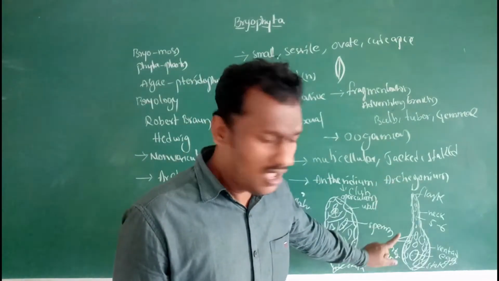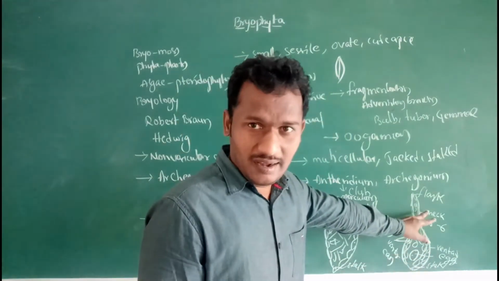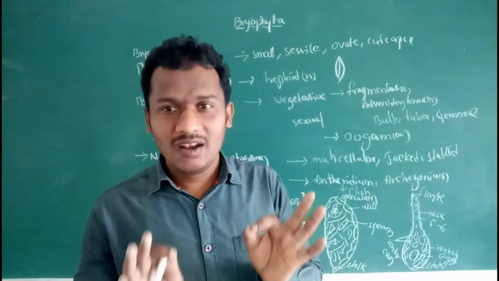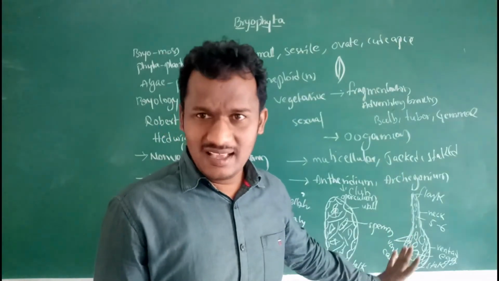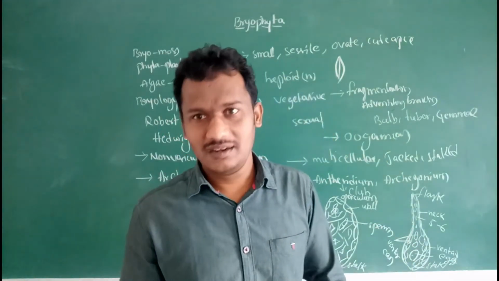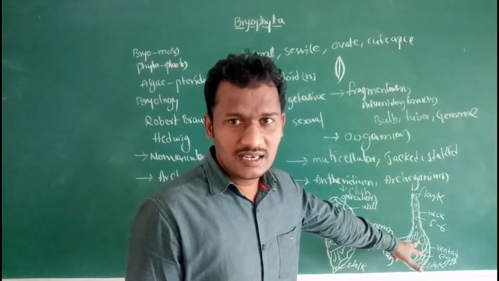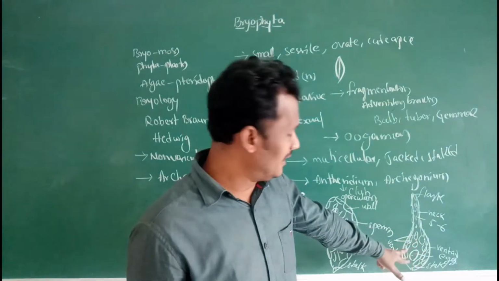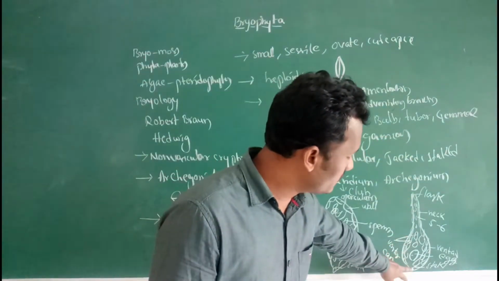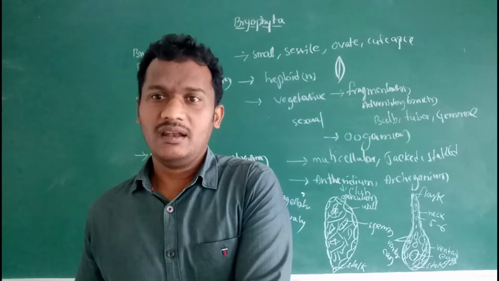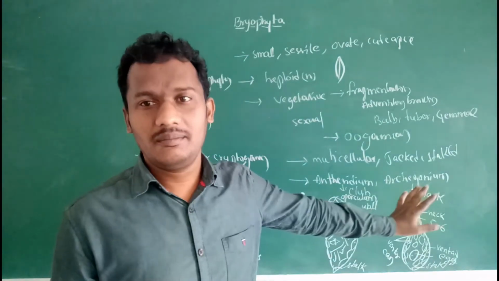Archegonium is flask-shaped, differentiated into stalk, venter, and neck. In the neck, 5 to 6 or 5 to 8 rows of neck canal cells are present. These are sterile cells. In the middle portion, the venter is present, a 1 to 2 layered condition. Within the venter, 2 or 3 venter canal cells are present, also sterile. Only one egg cell is present, which is fertile. By the help of the stalk, these are attached to the female thallus, or both male and female sex organs form on the same thallus.